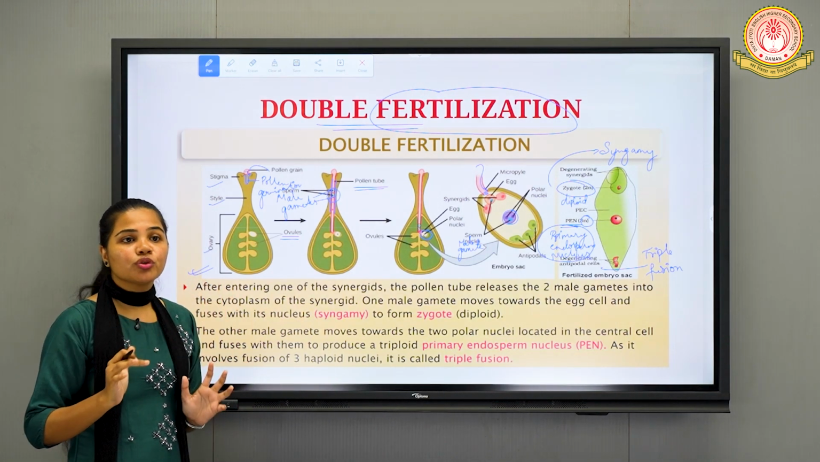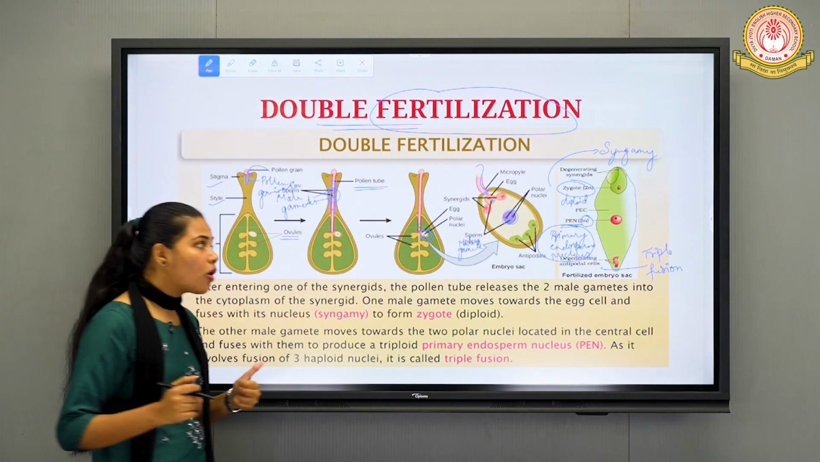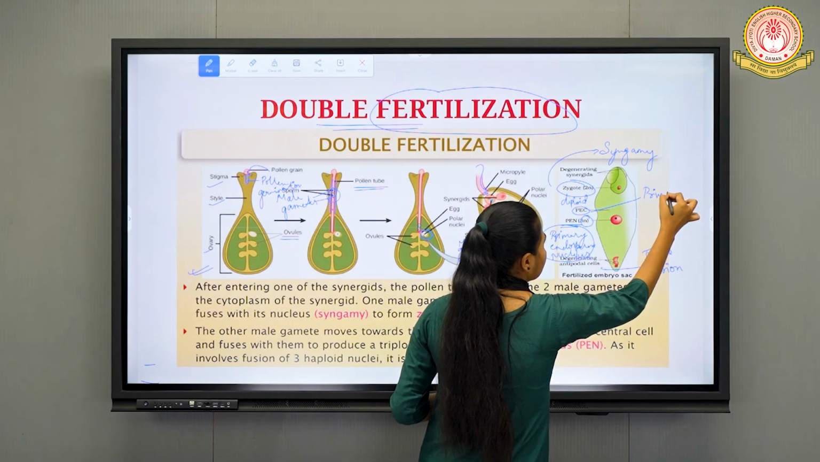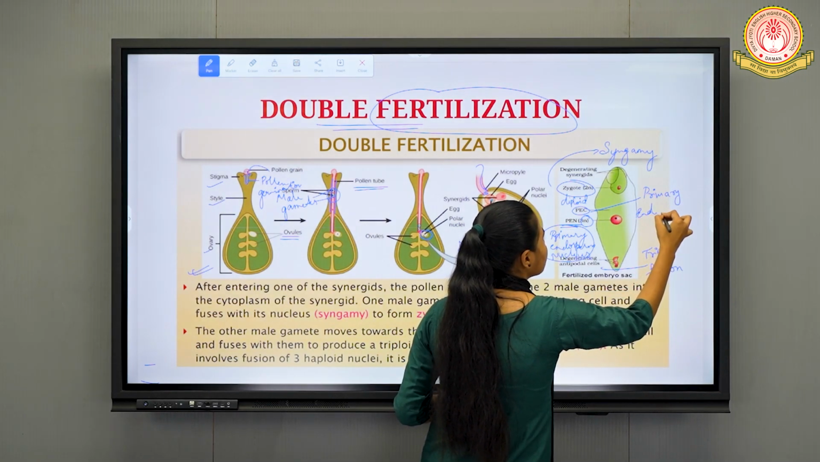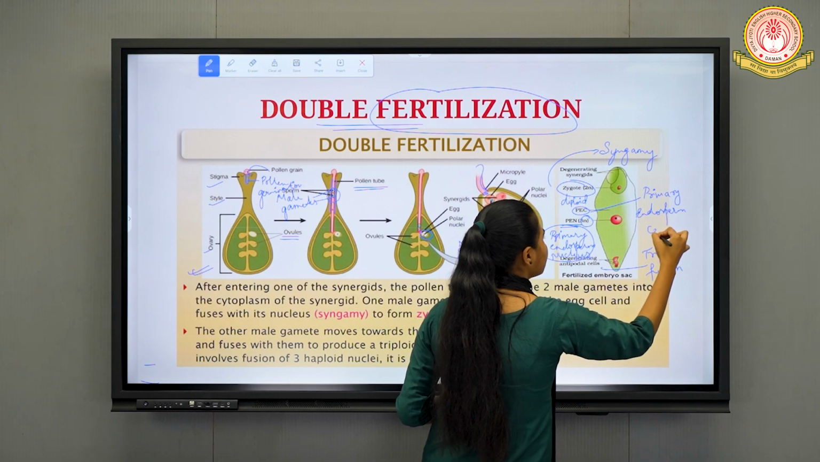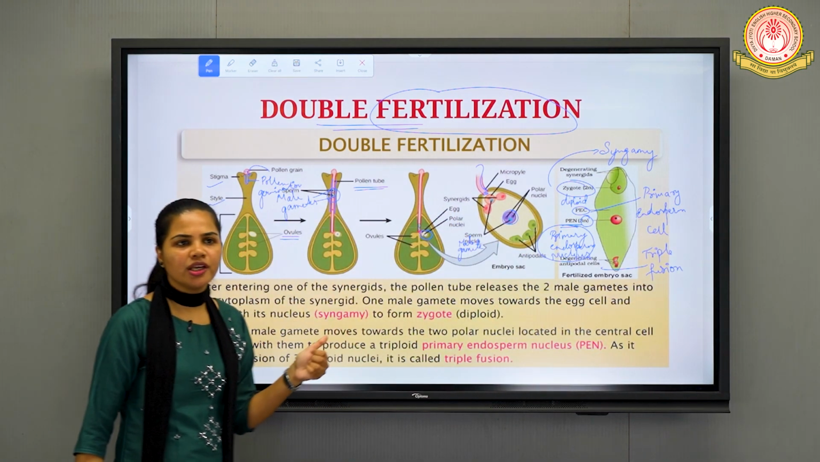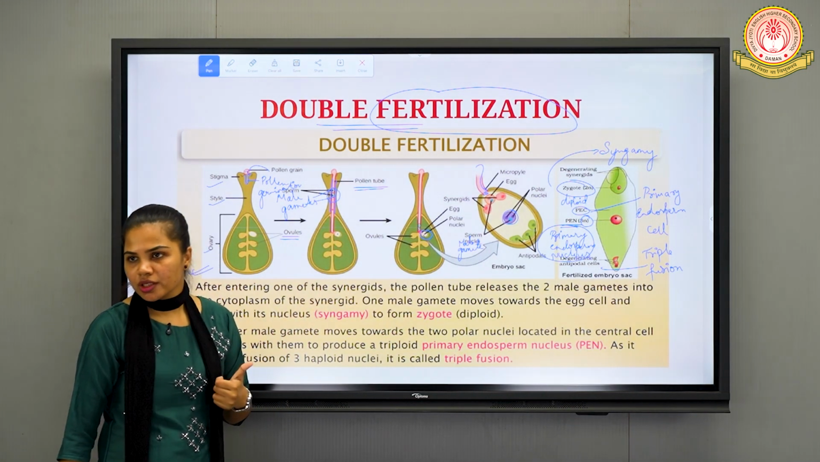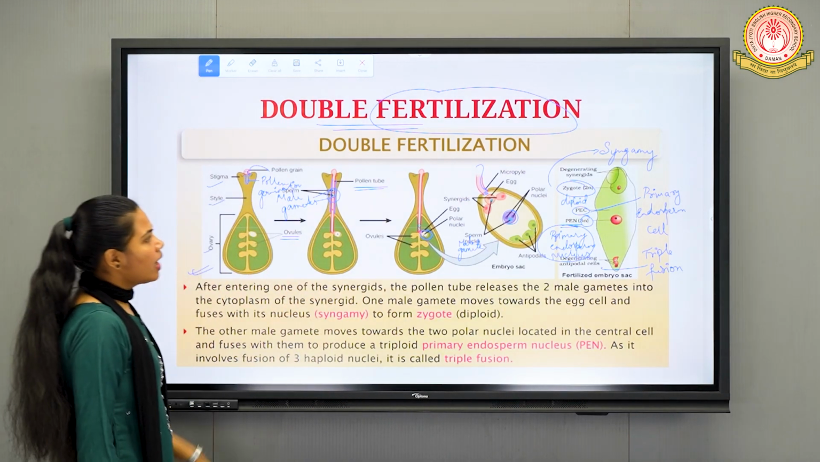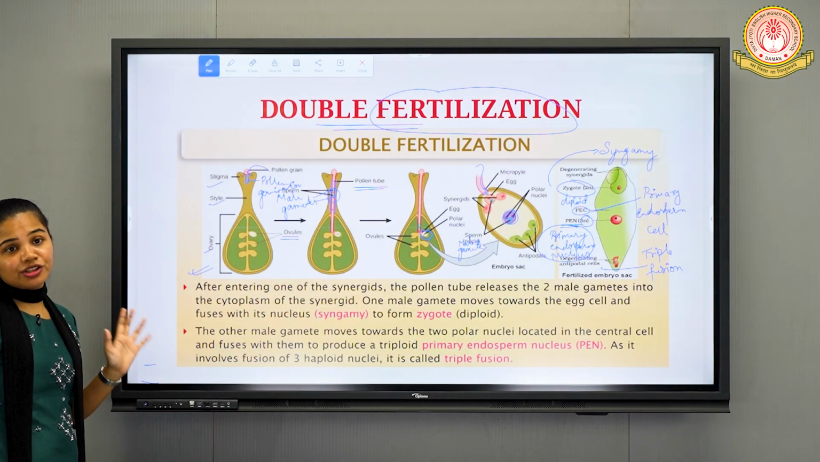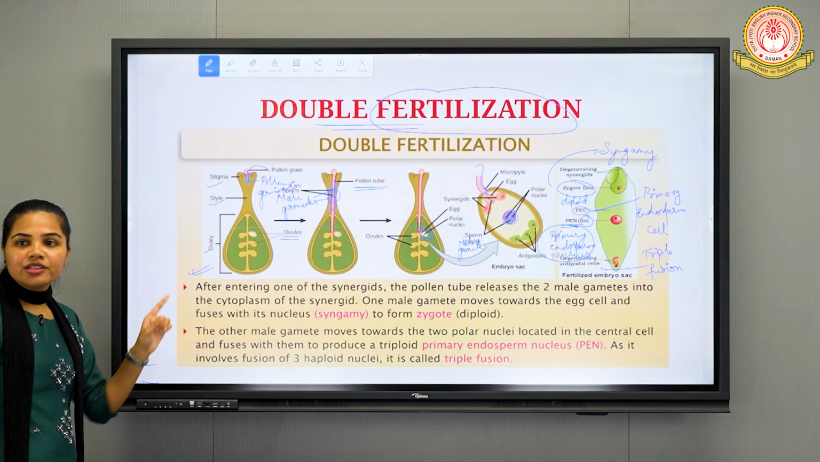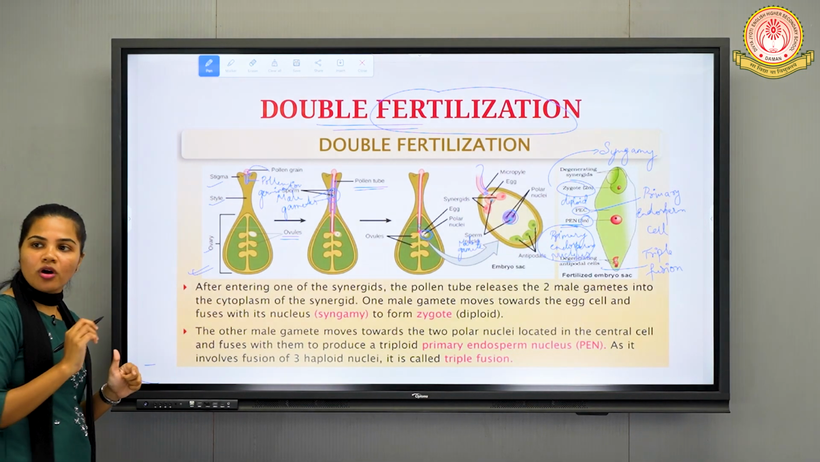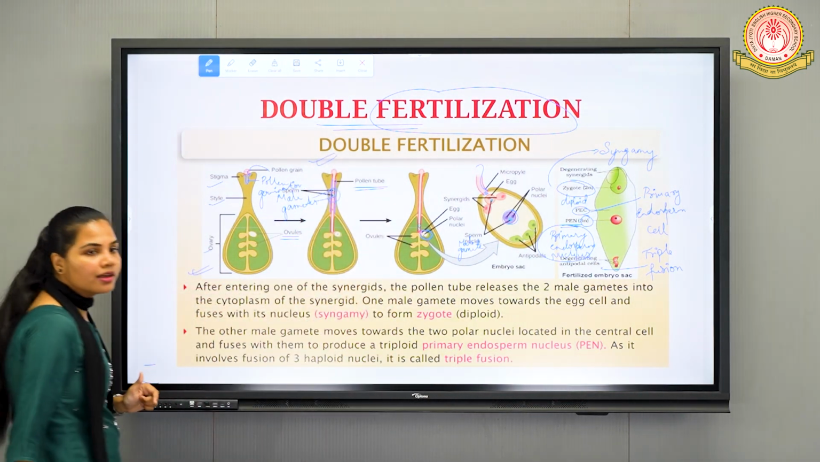And that cell, which was the central cell, now it is called what? PEC, that is primary endosperm cell. Is it clear? So you need to remember the full forms also. PEC, primary endosperm cell, right? And PEN, primary endosperm nucleus, right? Okay. So as you can observe, two times the fertilization has occurred, right? One is syngamy and second is triple fusion. So such type of fertilization is known as what? Double fertilization. Is it clear?